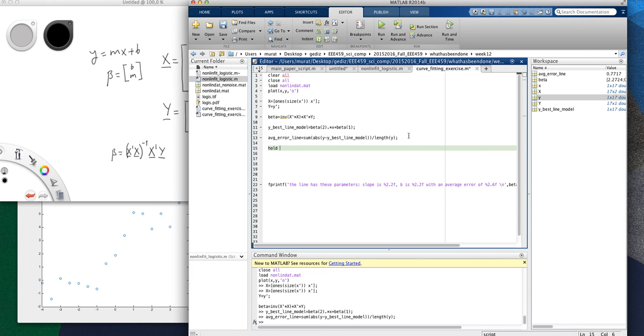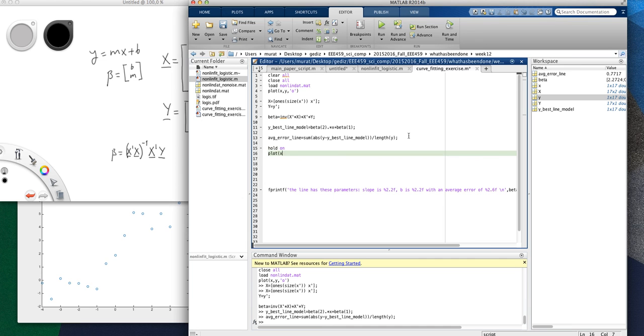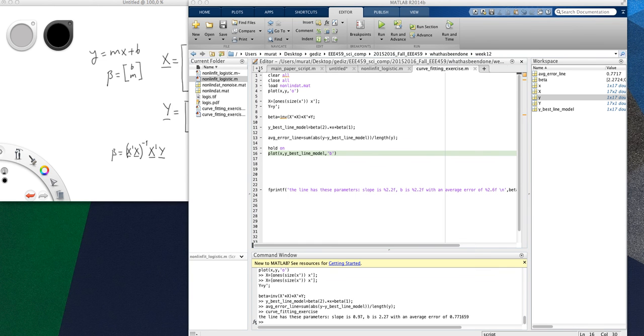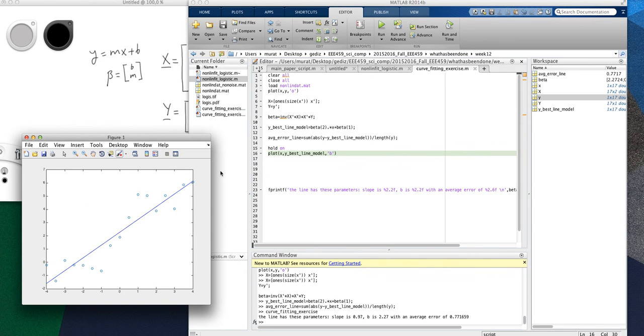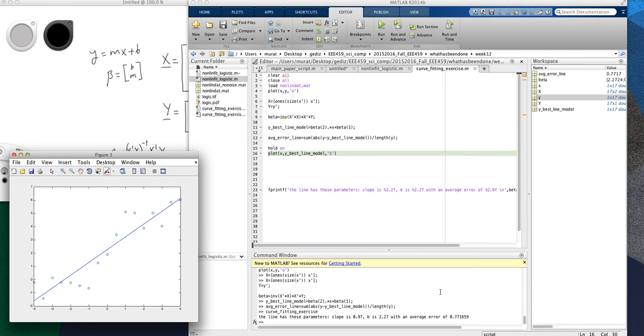All that is missing is a nice plot. So I have to hold on, then I can plot X versus Y best line model. Now I'm going to use a blue color. Okay, I'm ready to run. Press the run button, and this is what I get. This is pretty much an okay fit with an error of 0.77. If you remember the previous example, this error is bigger than the error of the logistic function, which means the logistic function is a better choice for this example.